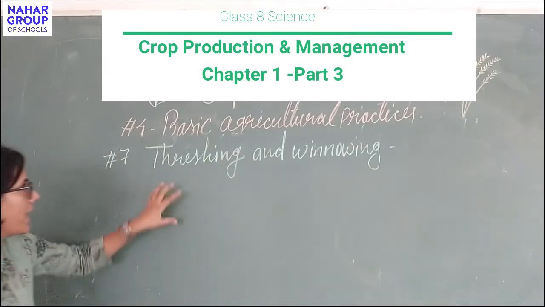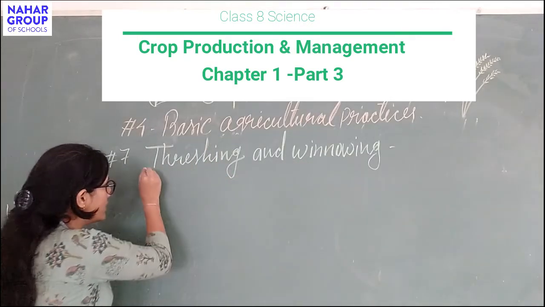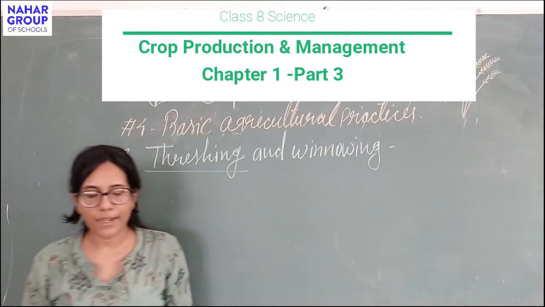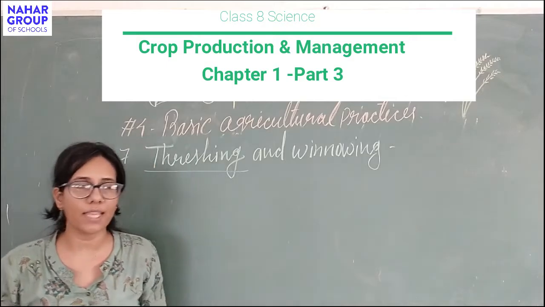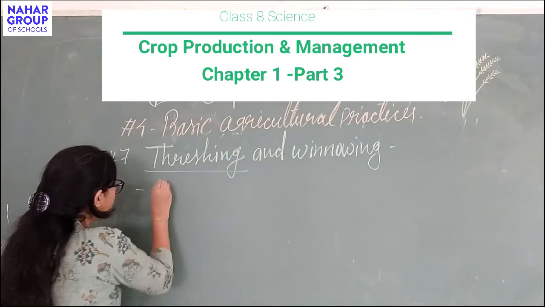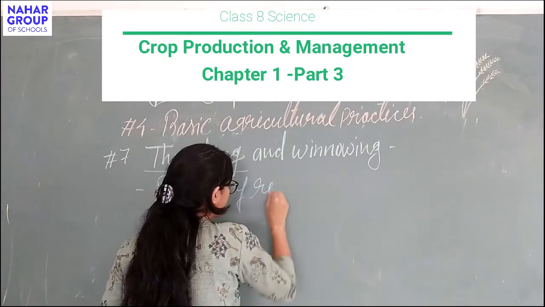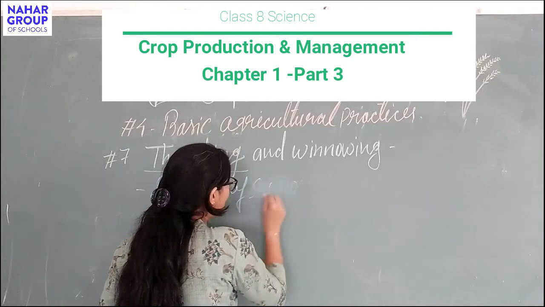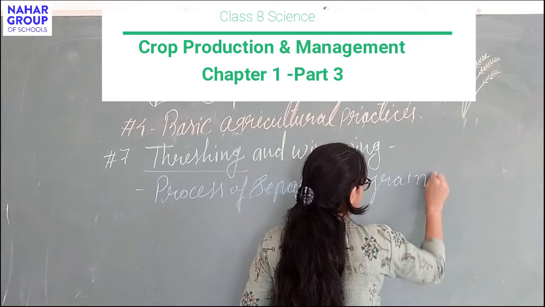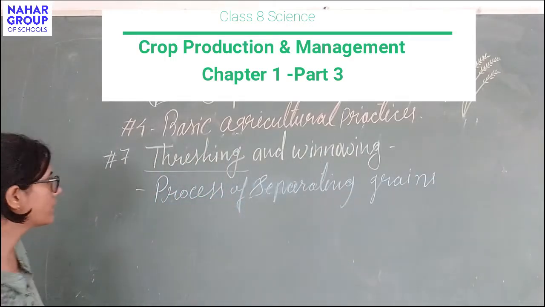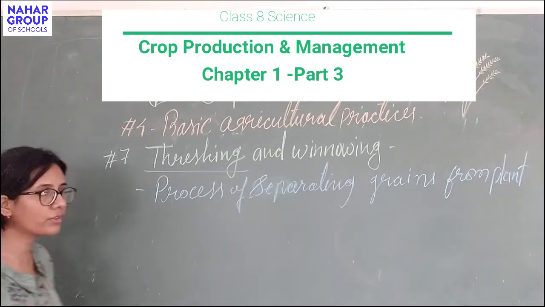The next practice of agriculture is threshing and winnowing. First we will see threshing. Threshing is the process of removing matured grains and husks from the plant, so they can be utilized or stored. It is the process of separating grains from plants. There are different methods used for the process of threshing.